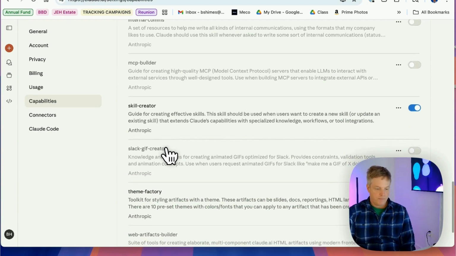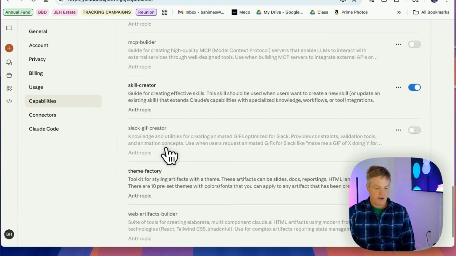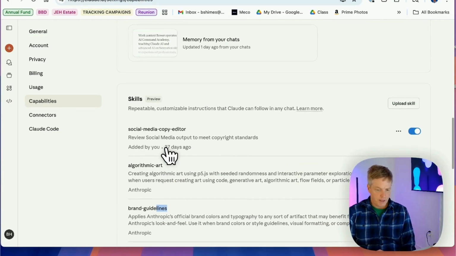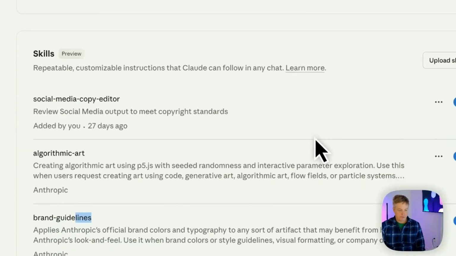I haven't tried them all. There's a GIF creator, like be fun, theme factory. We're going to create one in the next video. This one, I just wanted to show you where they were. And you can see even there's a section to upload skills. So we'll do that in the middle.